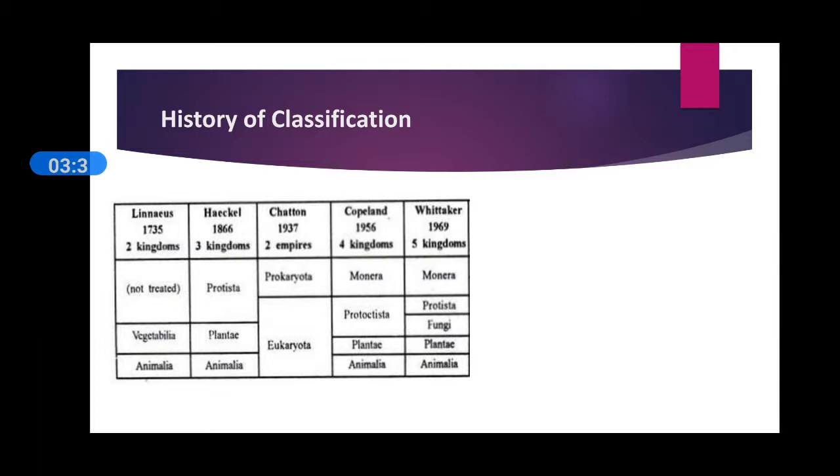And after that, the last classification was given by Whittaker, which is also known as the five kingdom system of classification, in which all living organisms are classified into five kingdoms: Monera, Protista, Fungi, Plantae and Animalia. All these organisms are classified according to similarities and differences among themselves, and according to that this classification is in the form of groups and subgroups.